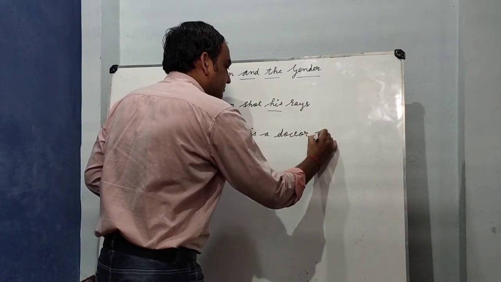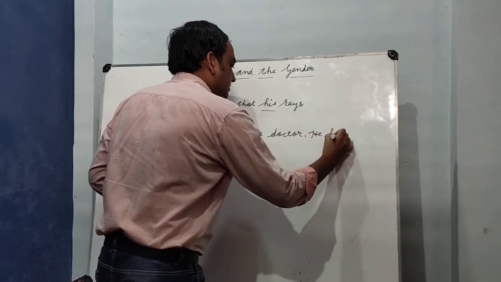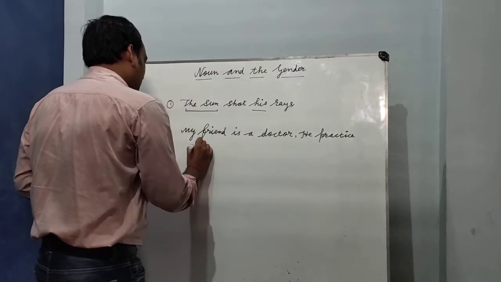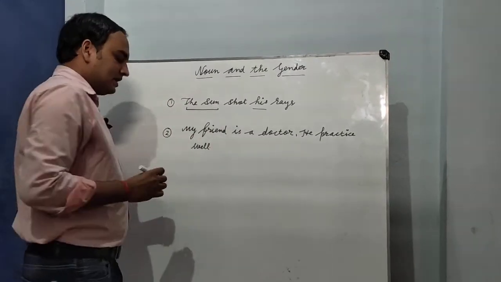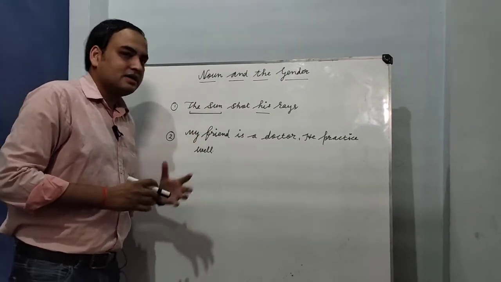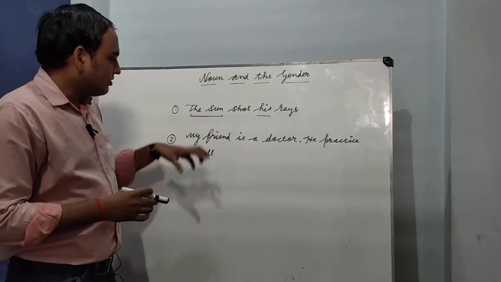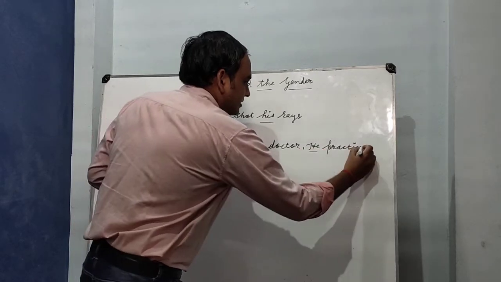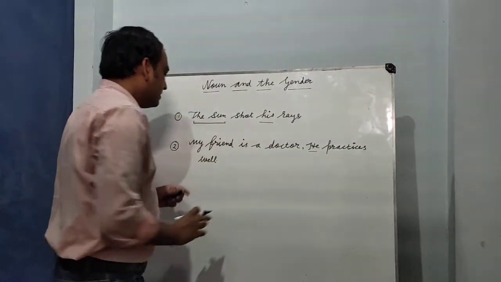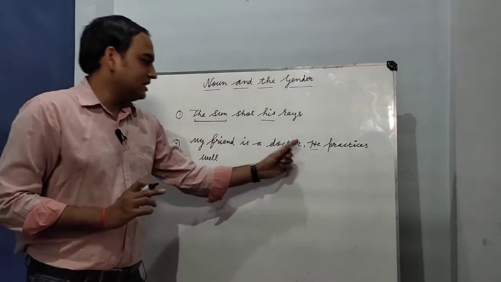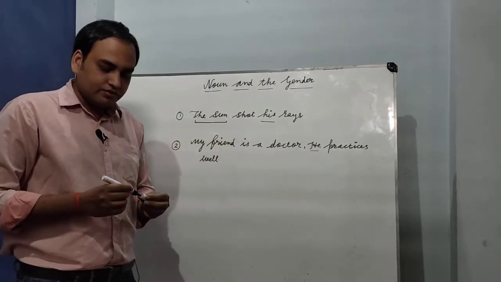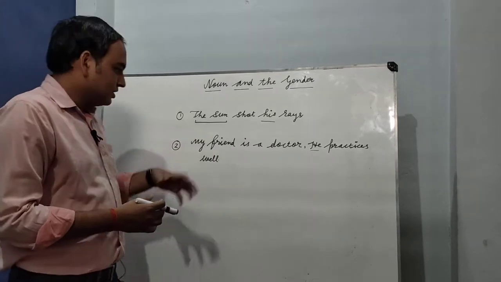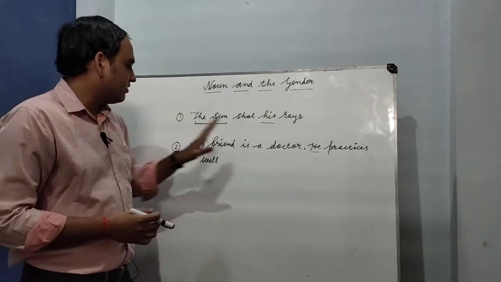He practices well. Okay, so here is the word my friend, and I am certain about his identity, then I am using here he. So my friend is a doctor, he practices well. मेरा जो दोस्त है वो एक डॉक्टर है और वो बहुत अच्छी प्रैक्टिस करता है. ठीक है, so I am using here the pronoun he for my friend.